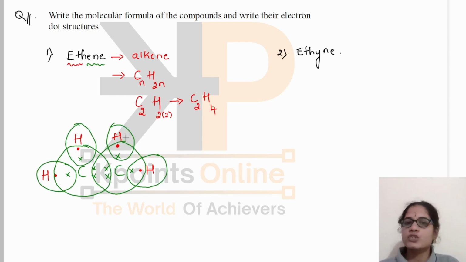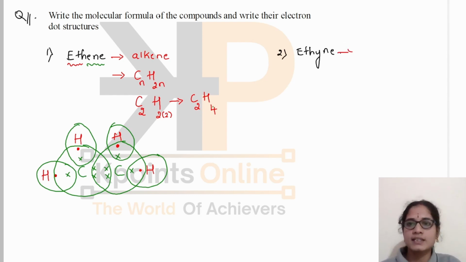Okay. Now you can also count the number of electrons around each atom, to check whether their valences are satisfied. Hydrogen is satisfied, that is a duplet. And in the case of carbon, we have 1, 2, 3, 4, 5, 6, 7, 8. And remember every time that whenever there is sharing of electrons, these electrons belong to both the atoms. Here it has shared 2 pairs of electrons, meaning these electrons belong to this carbon and also to this carbon. Yes, this is the electron dot structure for ethene.